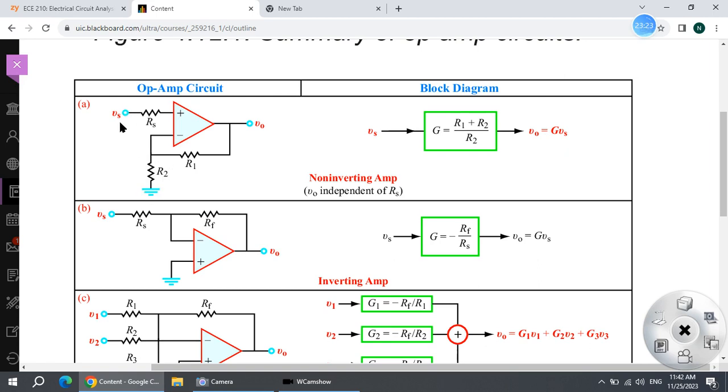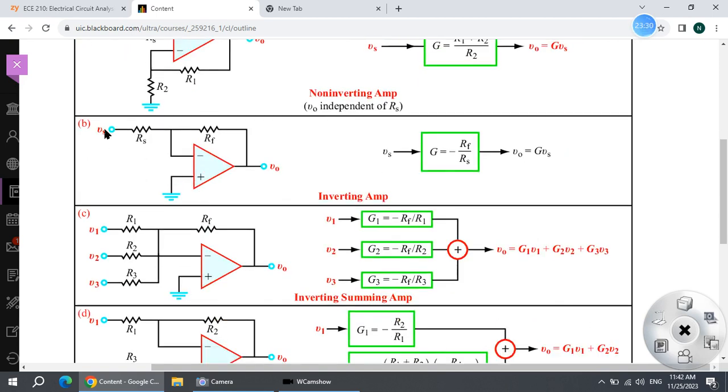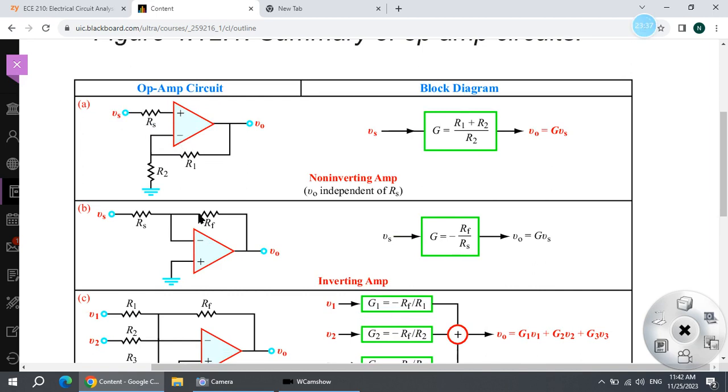Like in the first one, the input goes to positive and the ground goes to negative. In the second one, Vs goes to the negative and the ground goes to positive. You see, A and B are different. They have different locations of the input. Here the input Vs goes to positive and ground goes to negative. Here ground goes to positive and the input goes to negative. So this is different. And also for the resistors, you have different resistors.